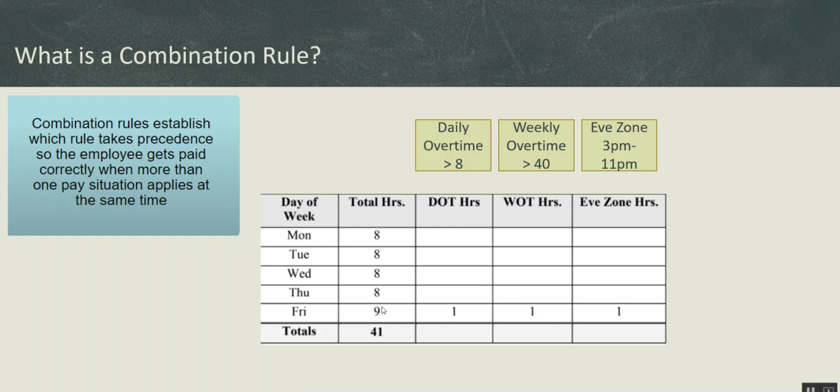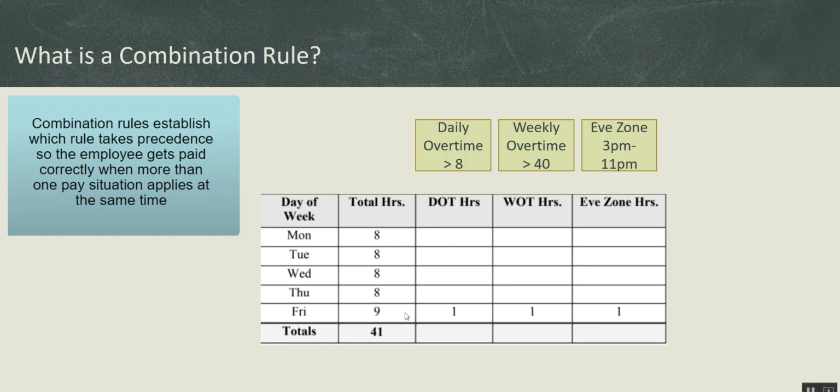Because this 1 hour has resulted in 3 different situations, friends, and you have to tell the system how the system should treat this 1 hour. Should it pay over 8, over 40, or evening zone? Just because the employee has worked 1 hour extra, he's going to get a good amount of money.